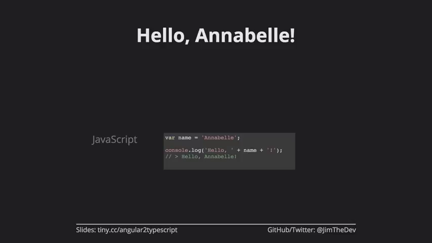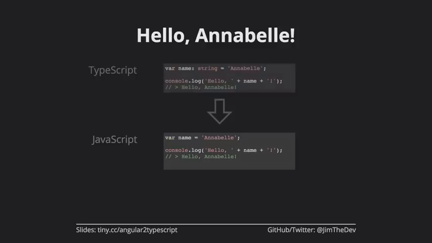So what does this look like in JavaScript? Well, JavaScript, very simple. Again, we can see here that the variable name does not have a type, so that's what we were talking about. No type. We could change the name to the word 5 or the integer 500 if we're dealing with a robot, and it would be perfectly acceptable. It spits out hello Annabelle.